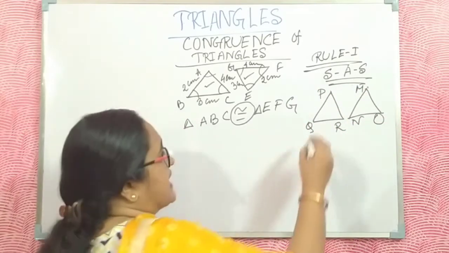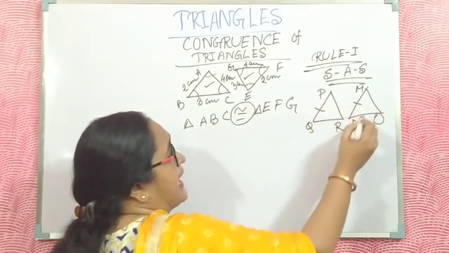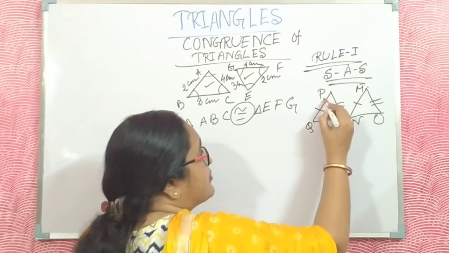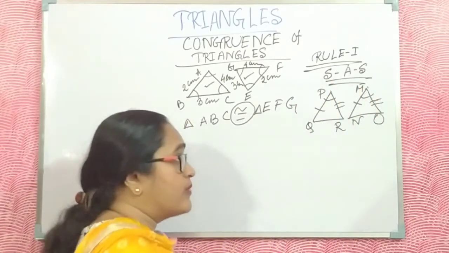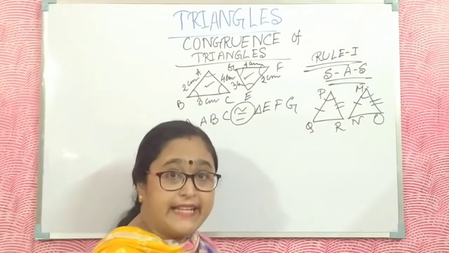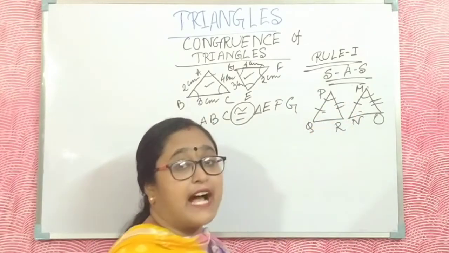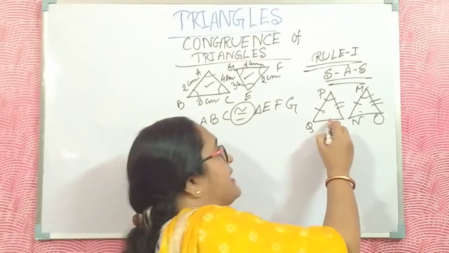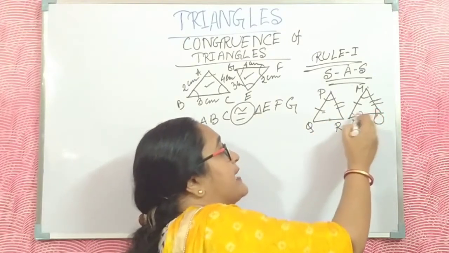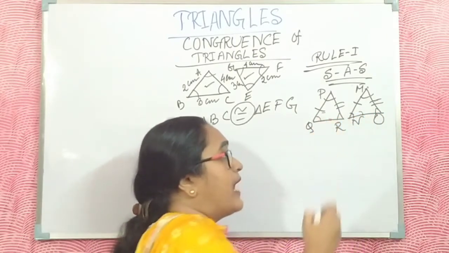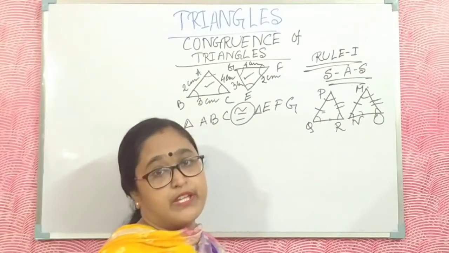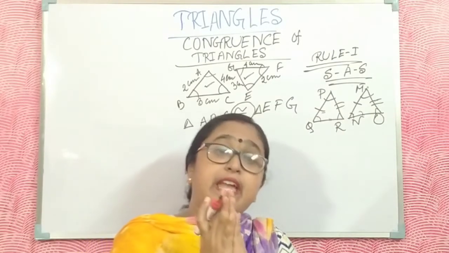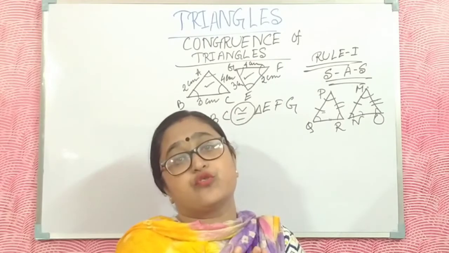If two sides of the triangles are equal, and the angle between them is also equal, then we say these two triangles are congruent. That means all the sides are equal, all the angles are equal, and the area is also equal. The two triangles are the same size and same shape.